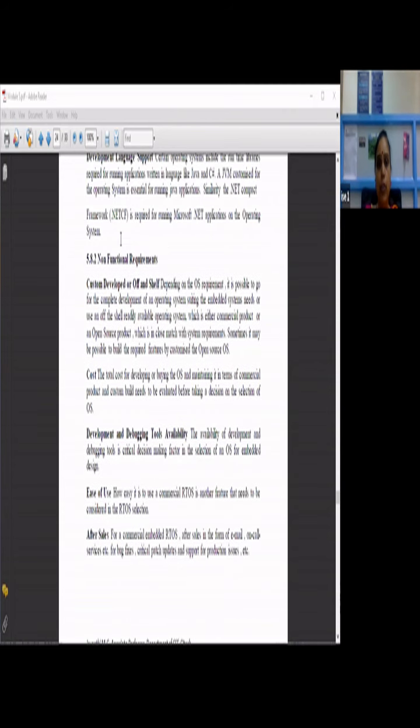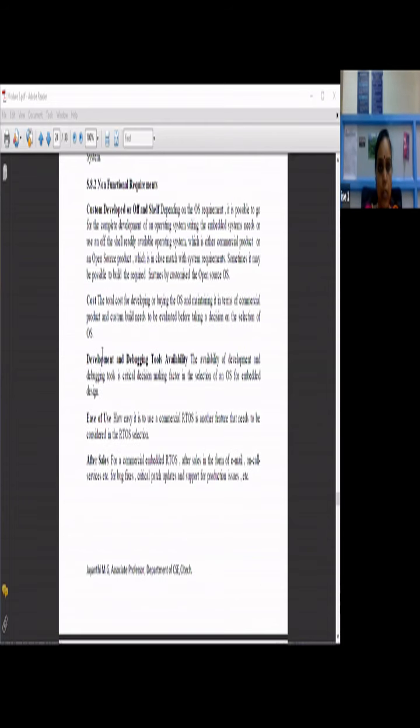So that is the reason you need to look into all these non-functional requirements also with respect to choosing the real-time operating system. So till here we discussed some of the important topics with respect to the real-time operating system. In the next part of the chapter, we will see the integration of hardware and the firmware. So how exactly this integration of hardware and firmware is going to happen. So wait for a minute.